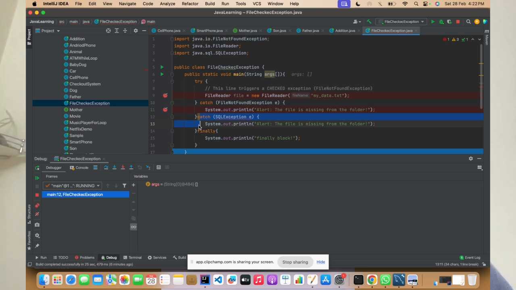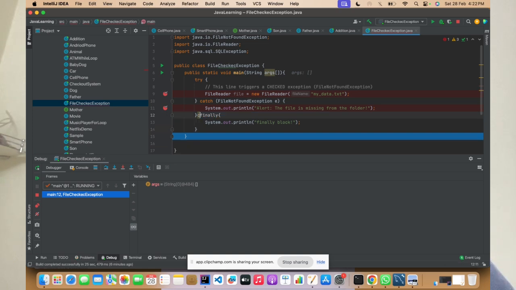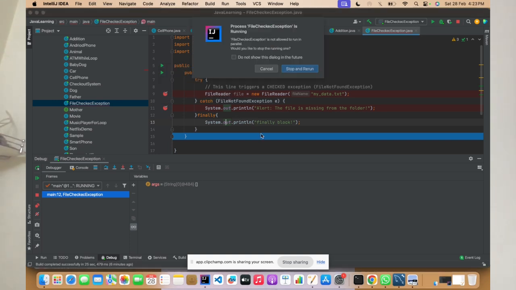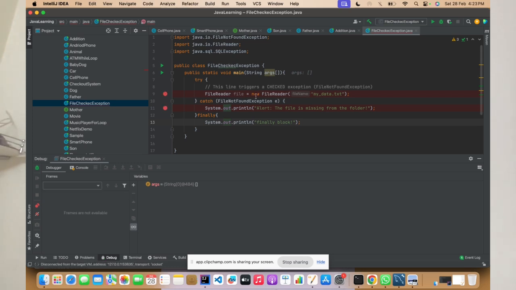So what I will do is I'll show you this execution. If I just compile or run this, it will first try to read this file, and it will go inside this catch block, and then the finally block will be executed.